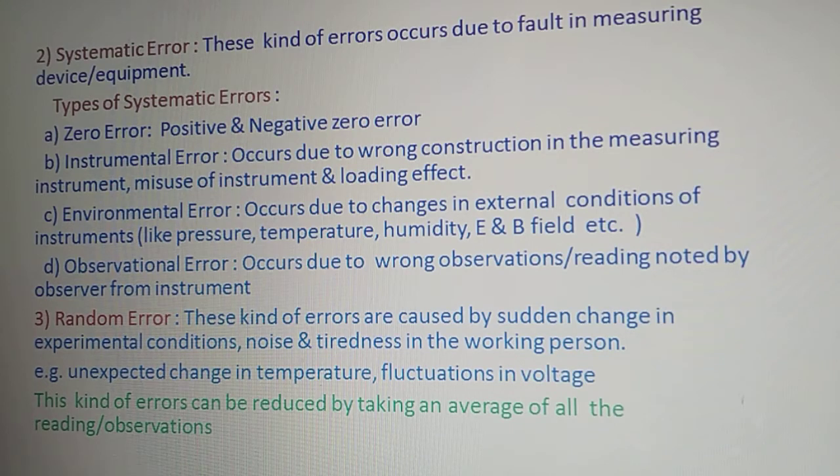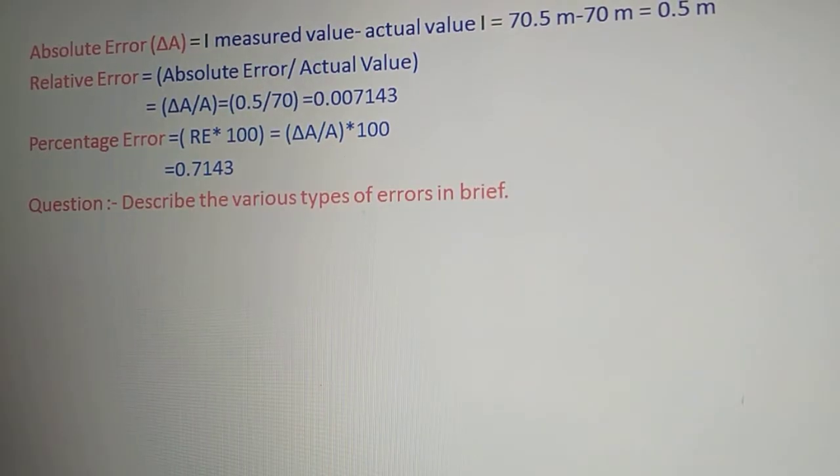So these are the three different types of error: experimental error, or personal error, or gross error. The second type of error is a systematic error, and the third type of error is a random error. We have already studied these types of errors in some earlier standards. So I hope you have understood these types of errors.